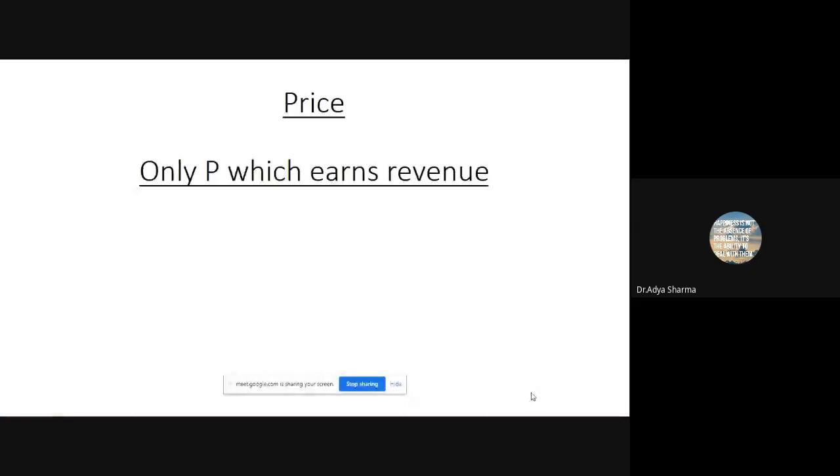Yeah, so this is the P which is really, really important because this is the only P which helps us to earn revenue. While all other Ps are about expenditure, so whether it's product, whether it's promotion, whether it's distribution, we are talking about expenditure. This is the only one which gets us the money. So while the other three spend, this one helps us generate revenue. And therefore, this is so, so important. It is so important to understand how to do the pricing. It is so important to understand if there is any strategy to do the pricing.